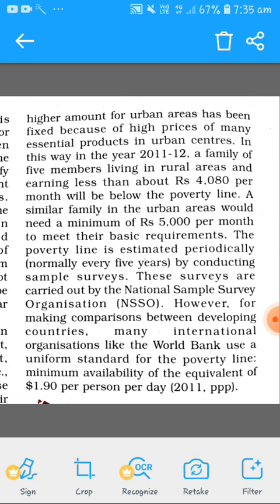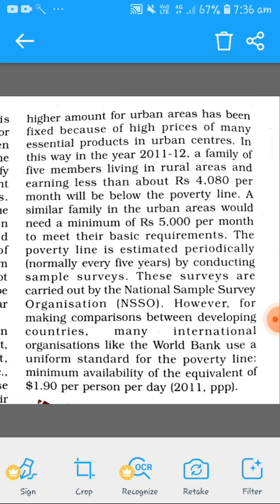So this is called a sample survey, and regarding the collection of data, estimation of poverty is done by the NSSO. It is the organization, the National Statistical Organization. It collects some important data of a country.